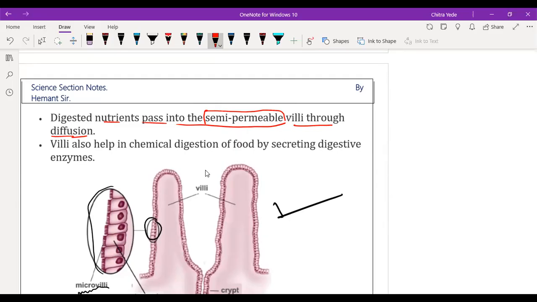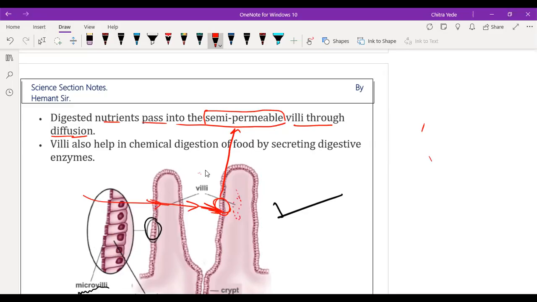When food passes from here, this part of the villi where microvilli are present acts as a semi-permeable membrane and allows the passage of nutrients from digested food into the blood vessels.